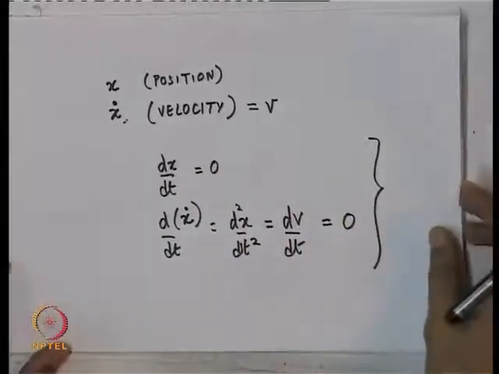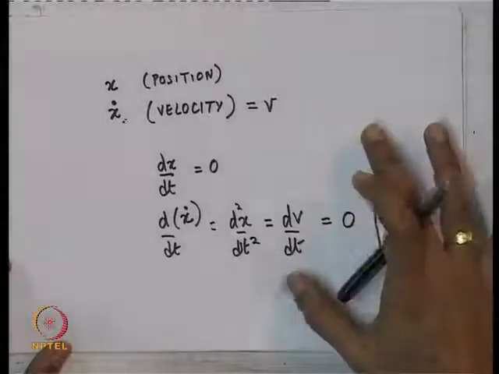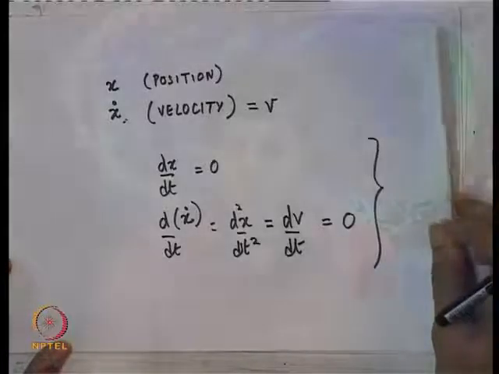Now, as we saw in the previous slide, in this particular example there were two equilibria. Now, this is the general definition of equilibrium and states.